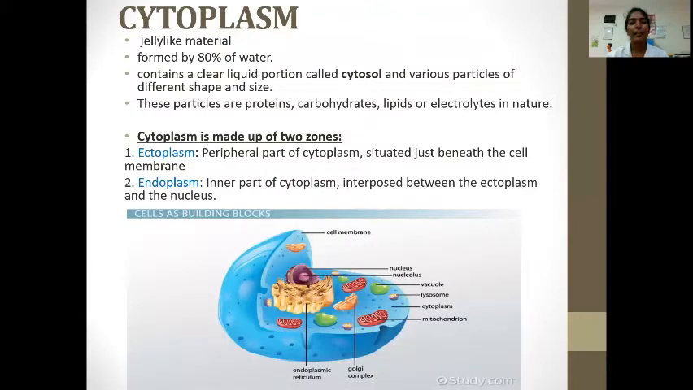Cytoplasm. It is the jelly-like material formed by 80% of water. It contains a clear liquid portion called the cytosol and various particles of different shape and size. These particles are protein, carbohydrate, lipid, or electrolyte in nature. Cytoplasm is made up of two zones: the ectoplasm and the endoplasm. The ectoplasm is the peripheral part of the cytoplasm situated just beneath the cell membrane. The endoplasm is the inner part of the cytoplasm interposed between the ectoplasm and the nucleus.